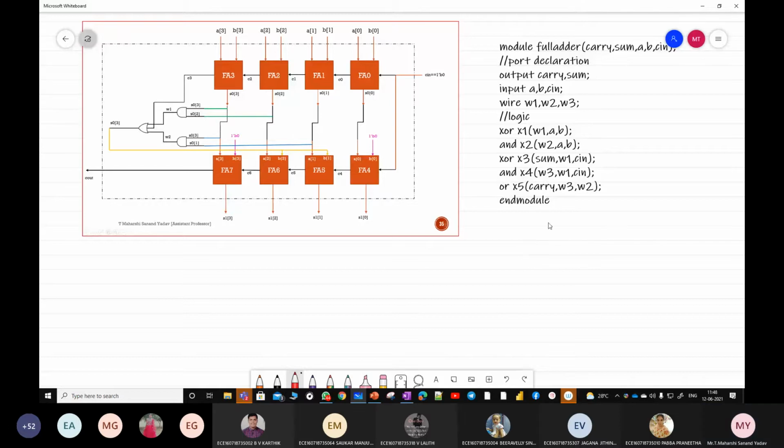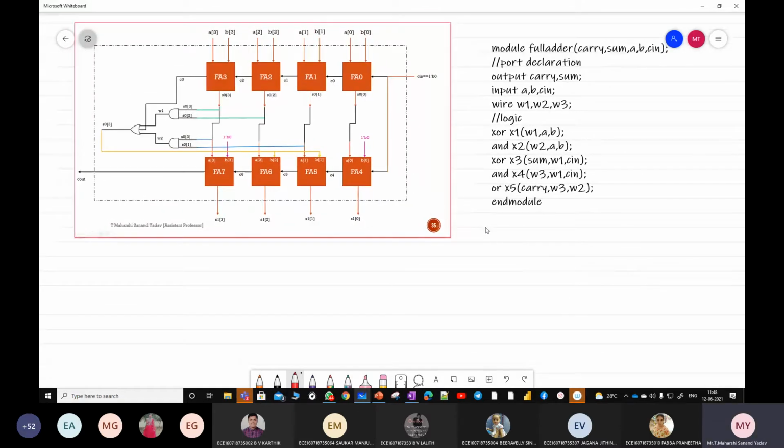Second step. What is the second step? For which one should I write the code now? BCD. Tell me the code now. Module. The module name I'm giving as BCD. What is the port list?